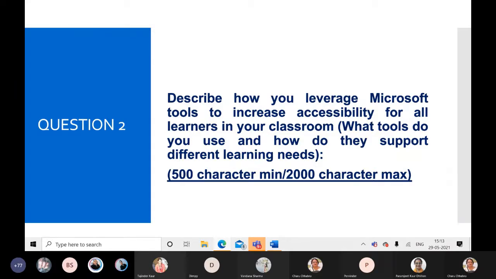We can add that all the different learning needs of students were taken care of at the time of remote learning, and how we are using different tools. With friendly assessments, we are using it, and we can mention the tool's name and, if possible, the links if you have them. This is 500 characters minimum, 2000 characters max.